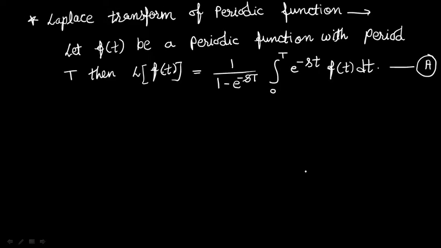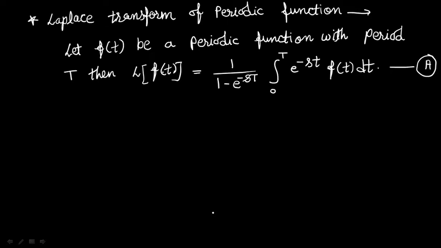Now when we take the Laplace transform of a periodic function, we apply this formula number A. That means Laplace of f of t equal to 1 upon 1 minus e to the power minus sT, integration 0 to capital T, where capital T means the period of the function, then e to the power minus st f of t dt. Now we apply this formula and find out the Laplace transform of a periodic function.